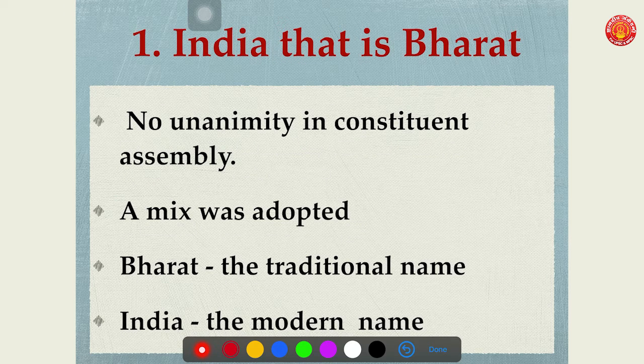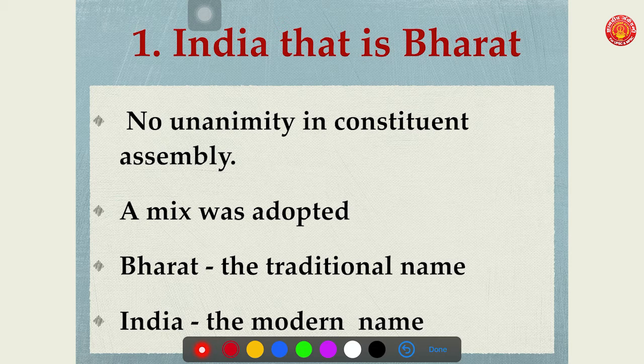When the discussion was going on in the Constituent Assembly about the name of India, there was no unanimity between the members of the Assembly. Some wanted the name of India to be based on the rich tradition, culture and heritage of India, that is, a traditional name. Whereas many freedom fighters who had seen modernity, who wanted to take India to greater heights, wanted the name of India to be a modern name. As there was a lack of consensus, the Constituent Assembly unanimously decided to have the name of India in a mixed format.